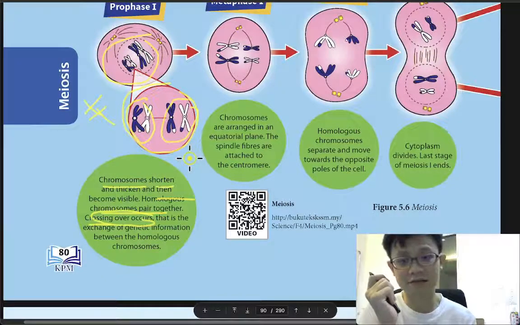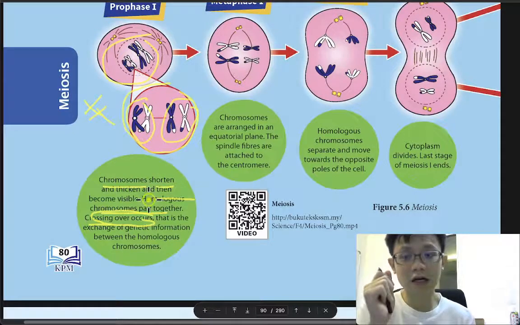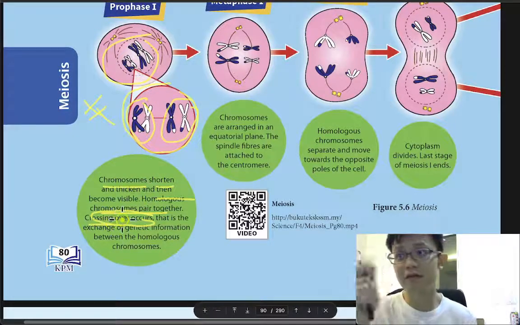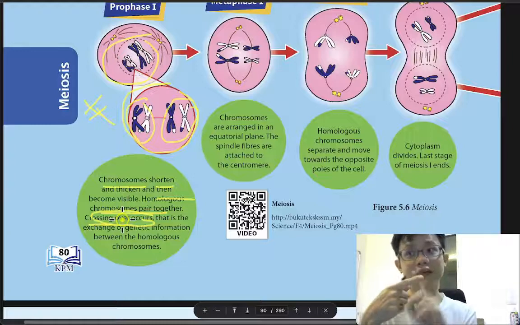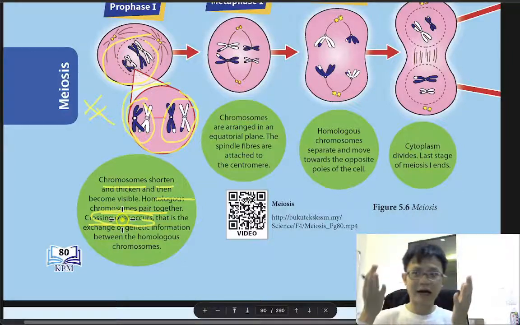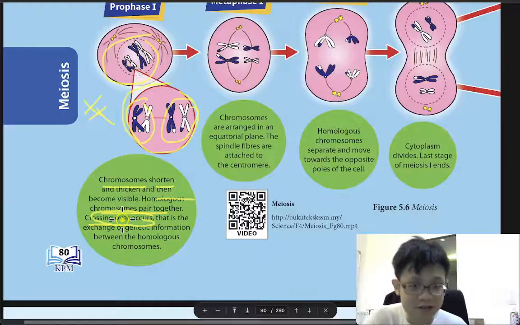In meiosis, we don't want to have the same cell. One way is crossing over, so the cell will be different and the genetics will be different. So you are different. You are special.